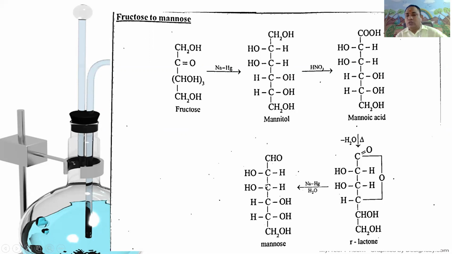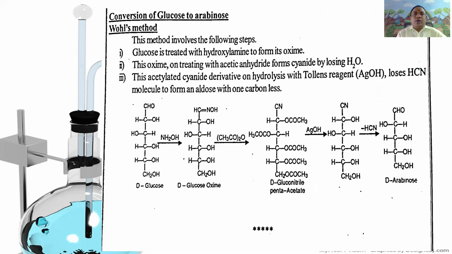In D-mannose, the arrangement of atoms differs on the second carbon. Here, at the second carbon, the OH group is on the left side and hydrogen on the right side; that is mannose. But in glucose, at the second carbon H is on the left side and OH on the right side. That is called D-glucose.